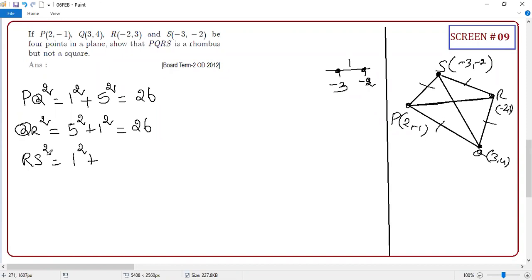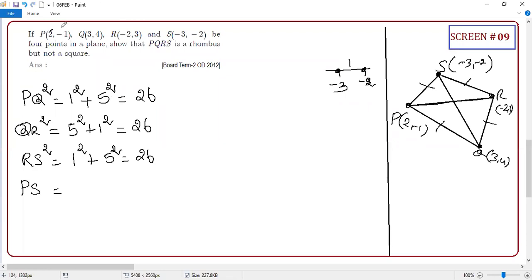Next, quickly. What are we finding? RS. 3 to 5 square. What is the answer, student? 26. Guys, it's not my own question. You see here, it's a 2012 question. Correct or not? 4 marks. Right away. Easy or not?